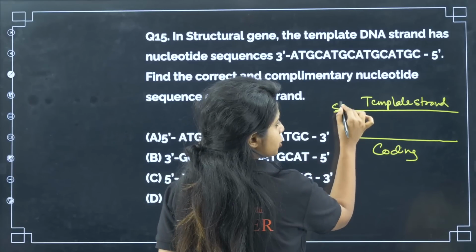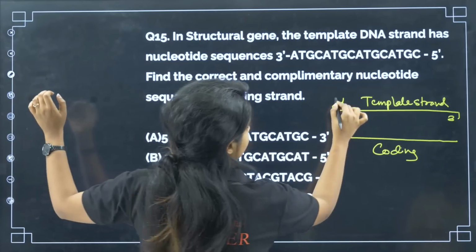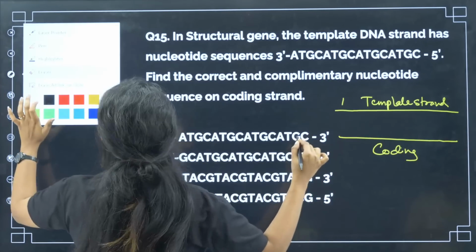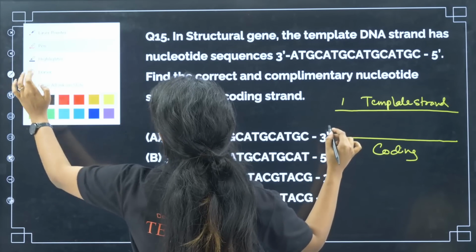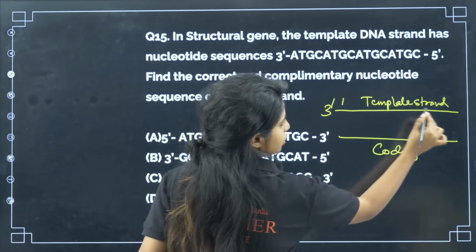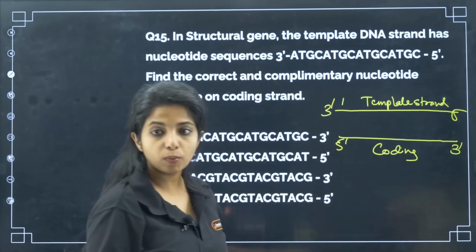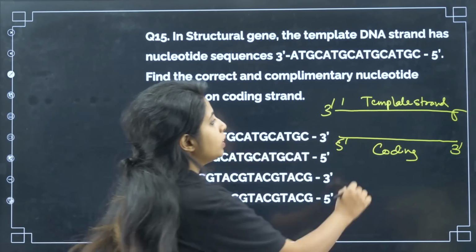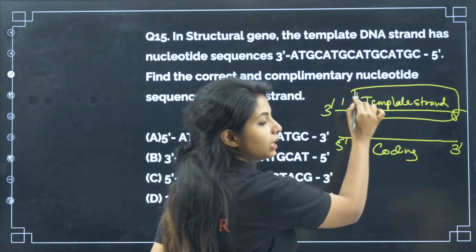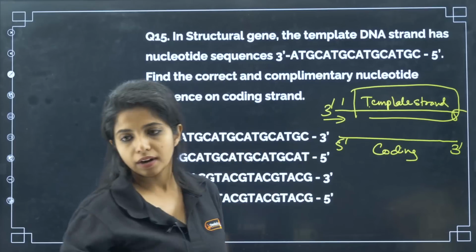Template strand is from direction 3' to 5', and coding is from 5' to 3'. Which is the one that undergoes the process of transcription, my dear children? Only the template strand. So always remember T for transcription, T for template strand. So this is the one that is going to undergo transcription.